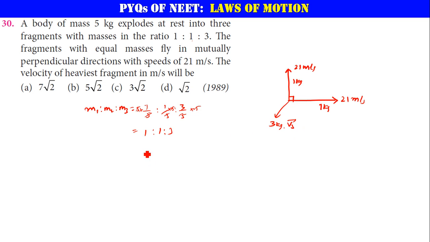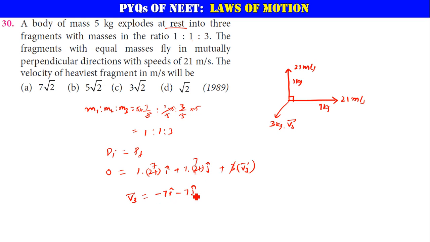So now let us apply the law of conservation of momentum. Initially the body was at rest, so initial momentum is going to be 0. So Pi is equal to Pf here. Initial momentum is 0. Mass times velocity is the momentum of the first guy: 1 into 21 i cap. Next one is 1 into 21 j cap plus 3 into V3. So now cancel 3 in all of them, 3 sevens are here. So now V3 is going to be equal to minus 7 i cap minus 7 j cap, and if you find the magnitude of it, it will be 7√2 meters per second, isn't it? Option A will be correct.